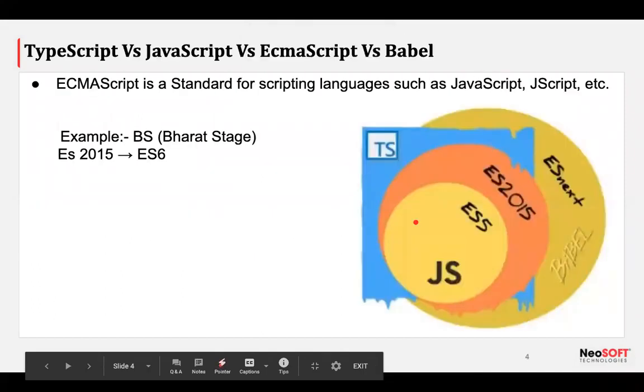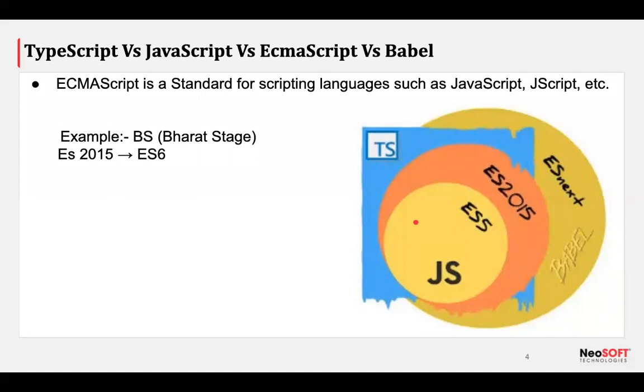So the next slide is basically the difference between all these terms like TypeScript, ECMAScript, JavaScript, Babel and so on. It's a simple meaning. ECMAScript is a standard for scripting languages. As you know, JavaScript and JScript are scripting languages, and ECMAScript is nothing but a standard. We need to maintain some standards: rules and regulations for scripting languages.